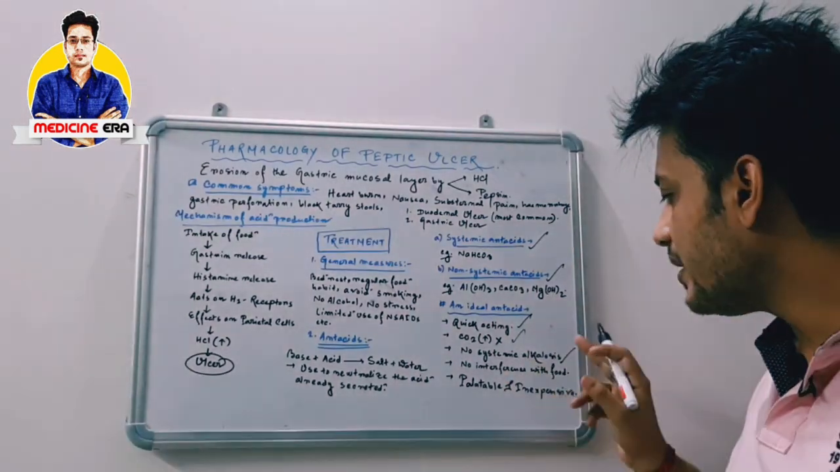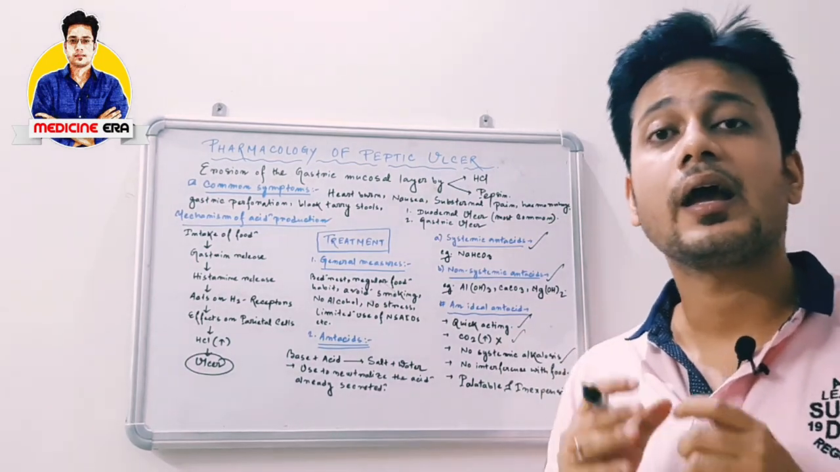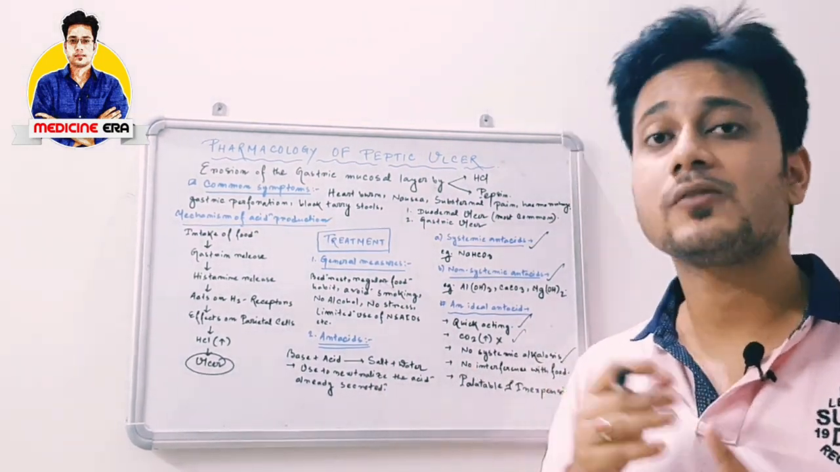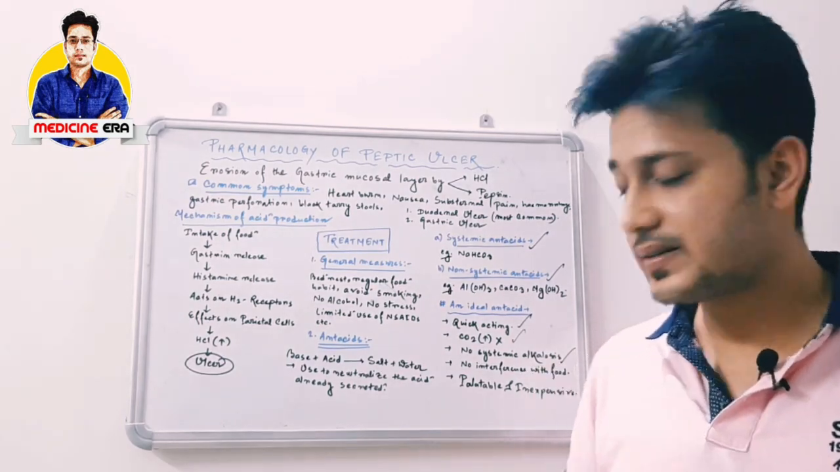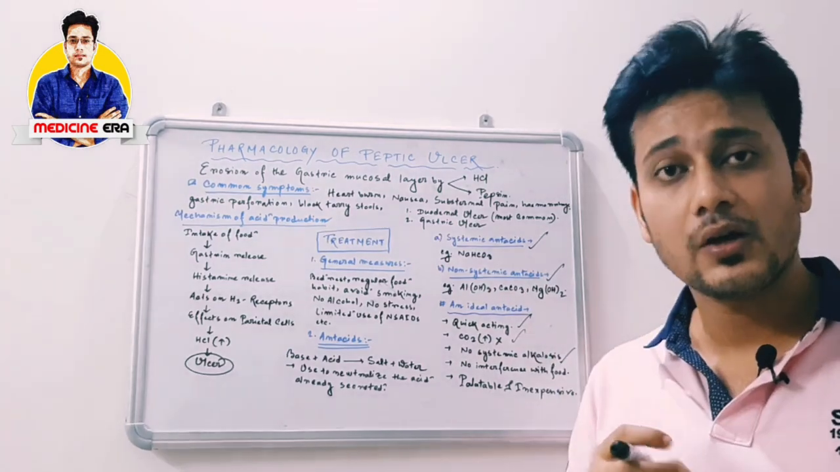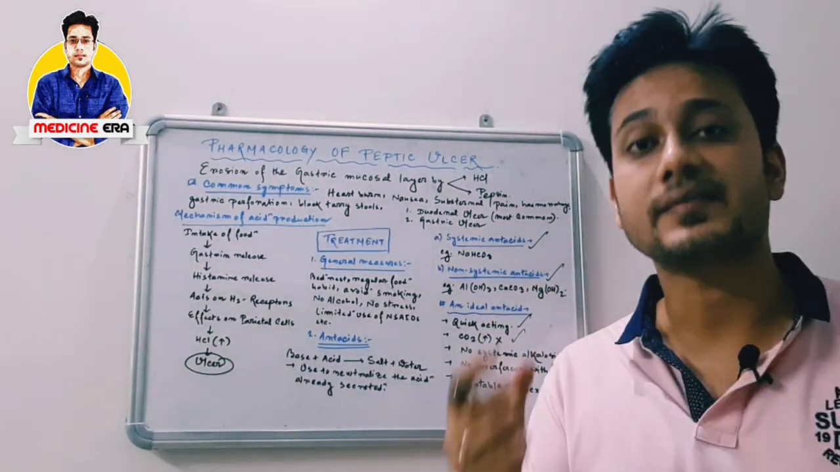Okay, no interference with food. The food we have ingested should not have any interference with the antacid, and the absorption of the food should not be affected by the antacids. Palatable and inexpensive: the antacid should be palatable, well digested and inexpensive. So these are the characteristics of an ideal antacid.